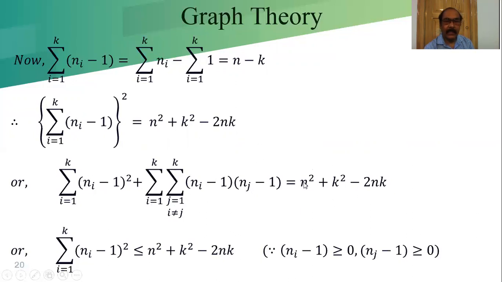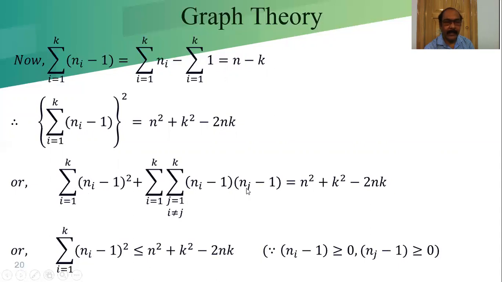And the right hand side is n square plus k square minus twice nk. This is the product of that. And the product term, if we consider when i and j are the same, then it is the repetition of this square term. And why is it not 2?